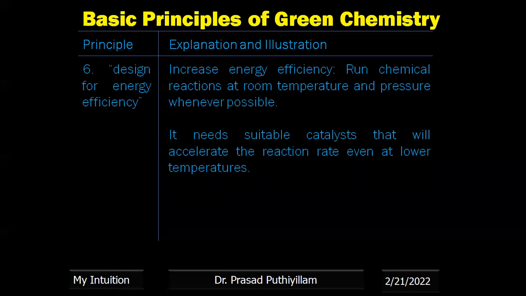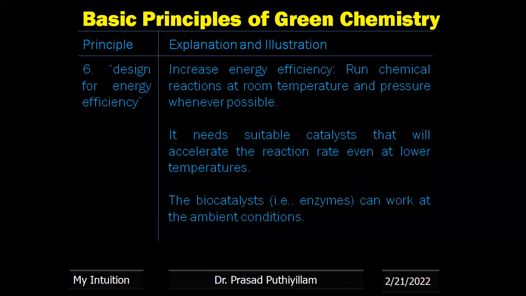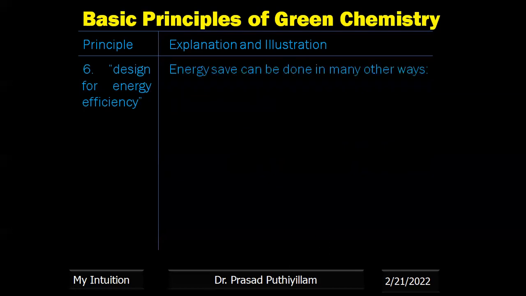That means if a catalyst is used, then we can reduce the reaction temperature, and that means less usage of energy. Biocatalysts like enzymes can work at ambient conditions. Therefore, even if you use a catalyst, better go for biocatalysts or enzymes.